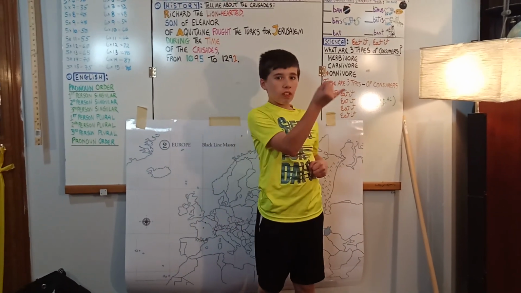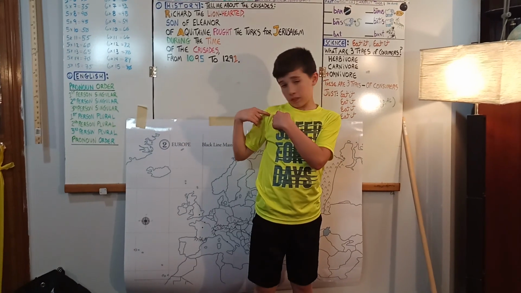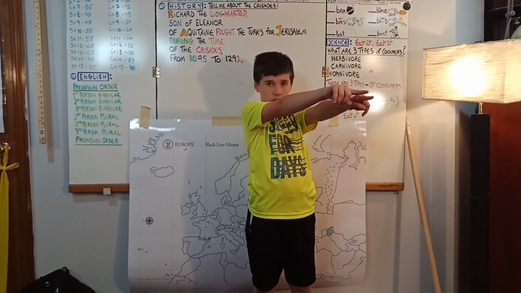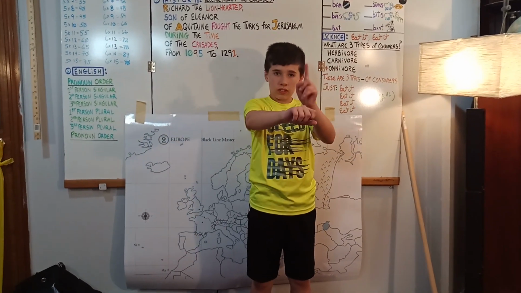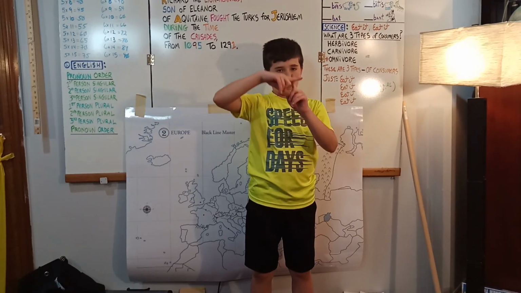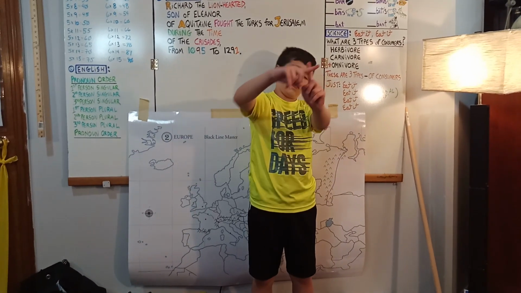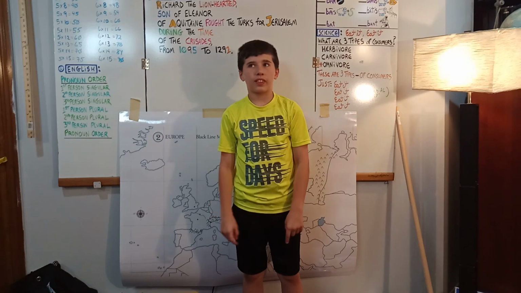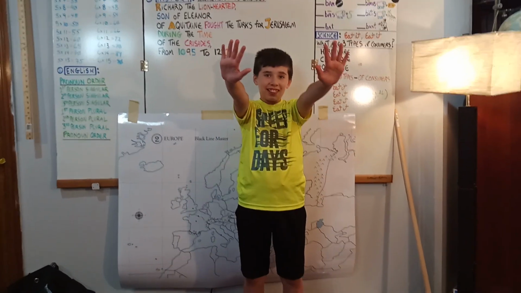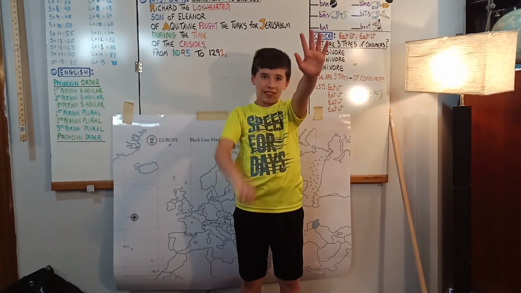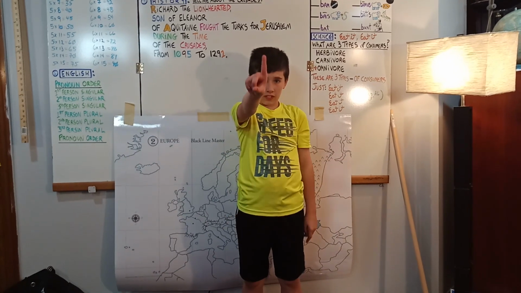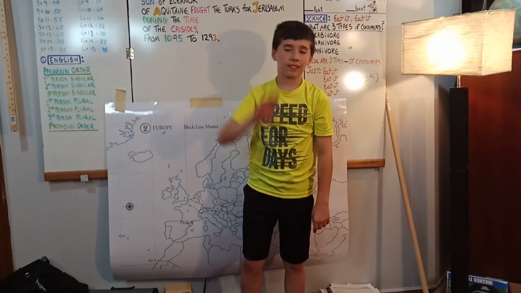Make a J. During, remember the sign for a purpose is during. And we're going to touch our watch twice. During the time of the Crusades, we'll make the cross like they had on their shield. And then we'll do from, we'll stick our 10 fingers out from 1095 to 1291. And that's it. So let's do the song.